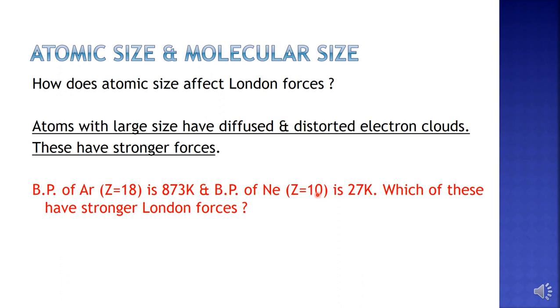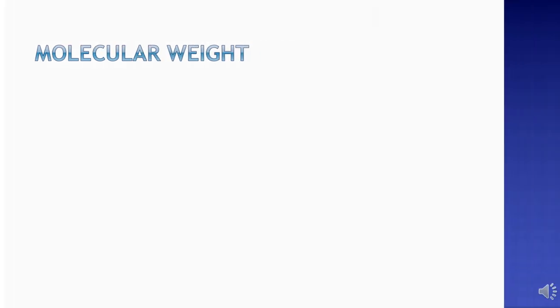Of course, argon is larger in size because it has a higher atomic number, and we know in the inert gas group, argon comes after neon down the group. So argon has larger size than neon. Therefore, London forces are stronger in argon.